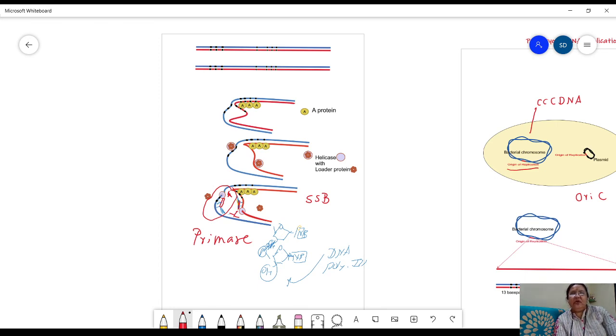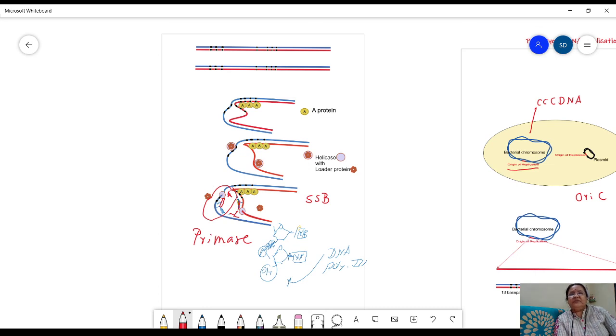What is a replicon? A replicon is a unit length of DNA on which an individual act of replication can take place. So bacterial DNA or plasmids in bacteria are replicons. In this bacterial DNA, there is a single origin of replication. In eukaryotes, however, multiple origins of replication and multiple replicons are there.